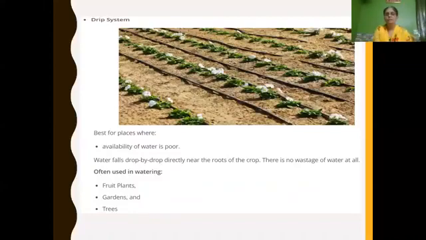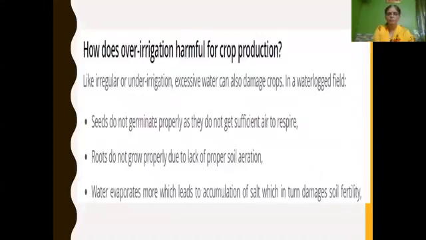Then the drip system: it is used where the availability of water is poor, and it is often used for watering fruit plants, gardens, and trees. For coffee plantations, the sprinkler system, and for fruit plants, gardens, and trees, we have the drip system.